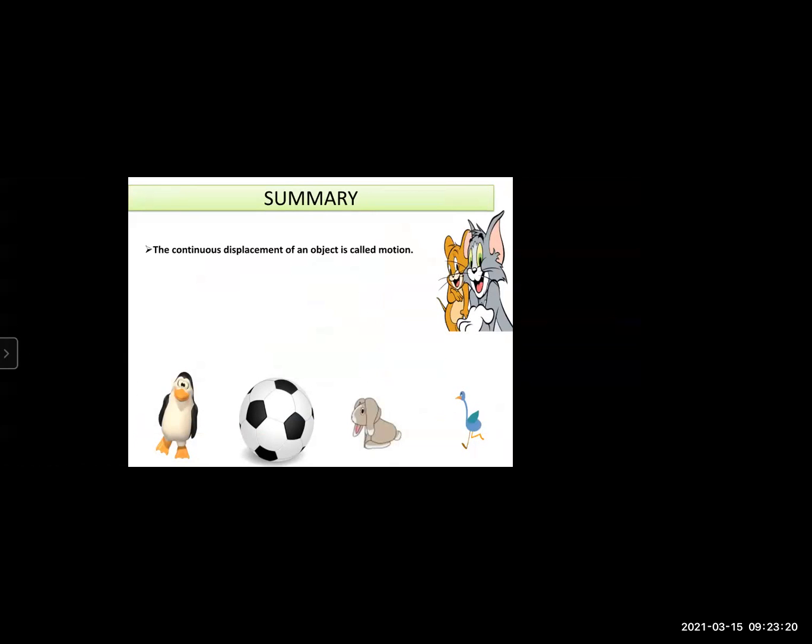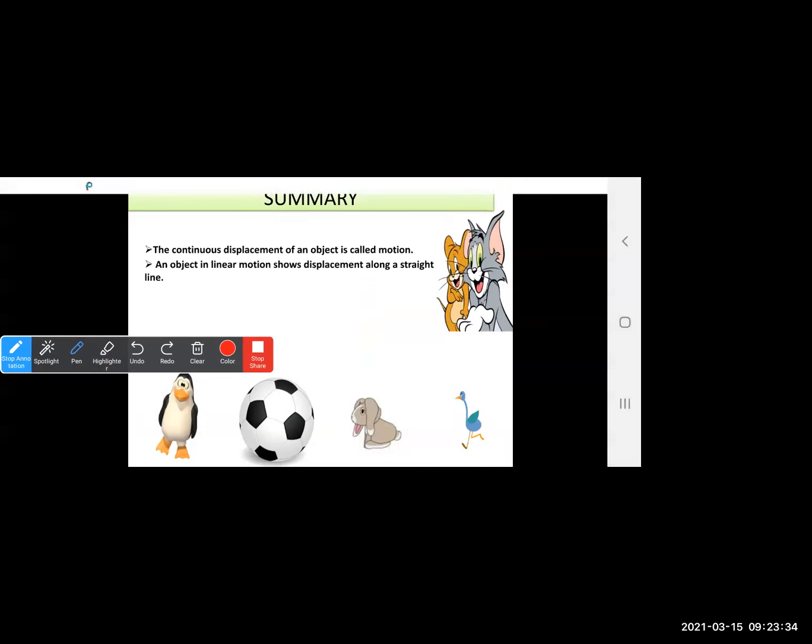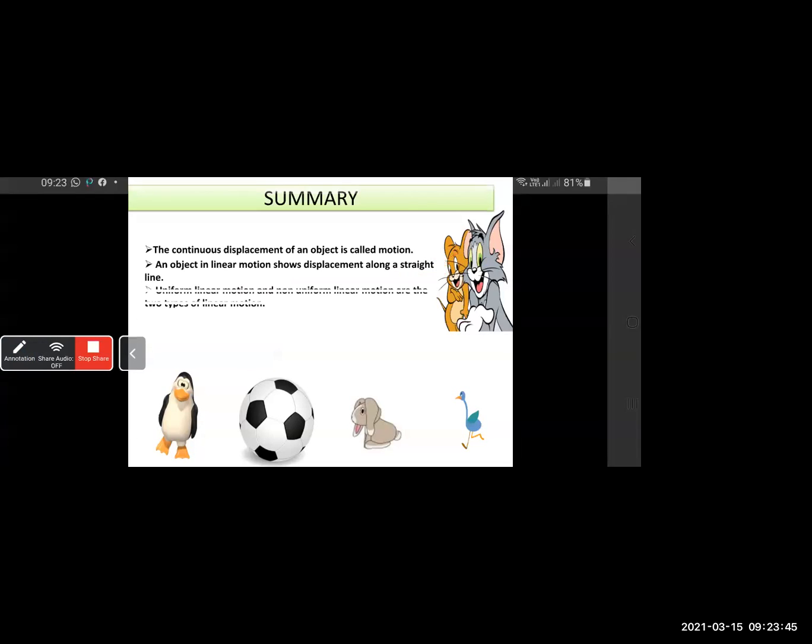As you all know, motion is the continuous displacement of an object. When the object continuously moves, we call it motion. An object in linear motion shows displacement along a straight line. Linear motion means it should travel in a straight line.